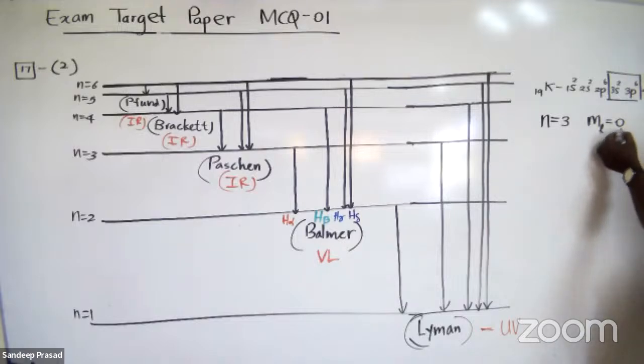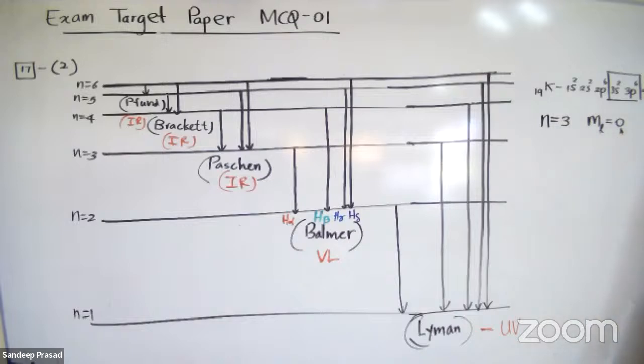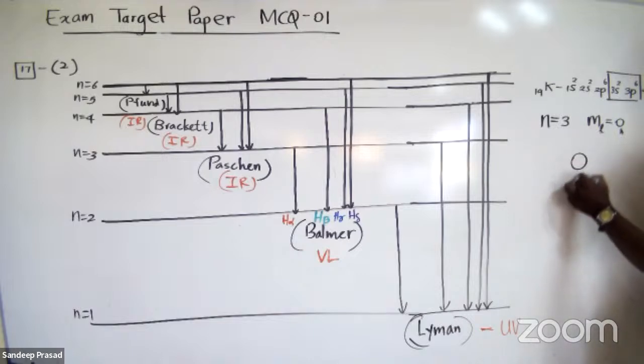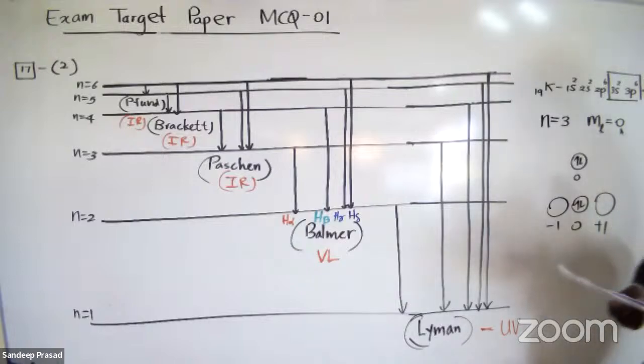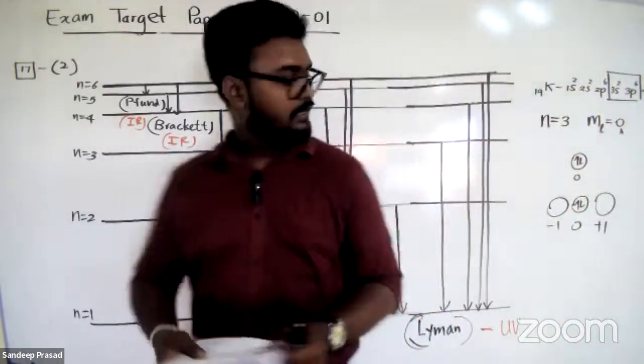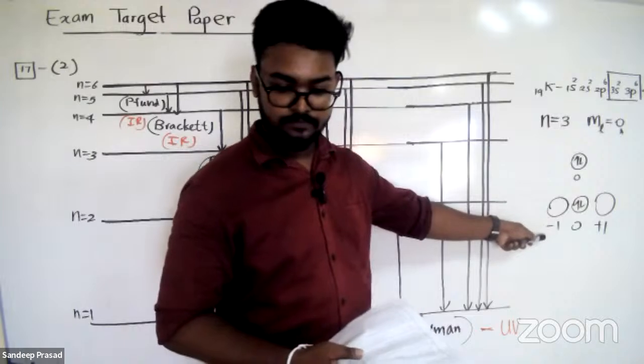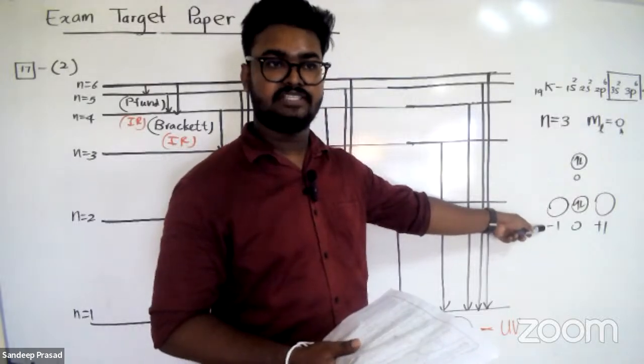So ml equals 0 means what? In the s sub energy level there is one s orbital, which has ml equal 0. In the p sub energy level, the values are -1, 0, +1. Therefore, the maximum number of electrons with ml equal 0 is 4. So they have given it correctly: in a potassium atom, the number of electrons having quantum numbers n equal 3 and ml equal 0 is 4. There are 4 electrons, so that statement is correct.